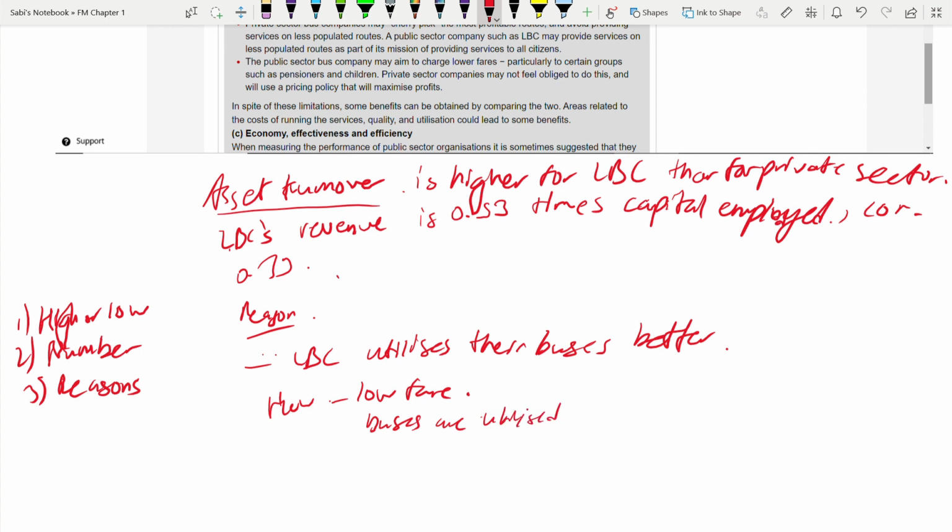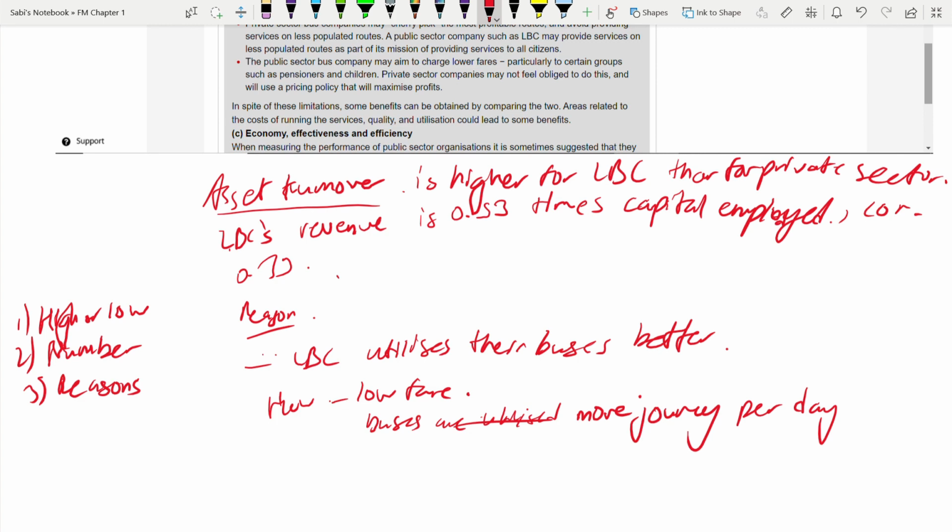One is low fare. Next one, they are able to cover more journeys per day. So buses, more journeys per day. Always write "than private sector." I'm not writing it for you, but you can write it. Okay. So in terms of fare it is also lower than private sector. In terms of journeys that a bus is making per day, it is more than the private sector, rather than lying idle.